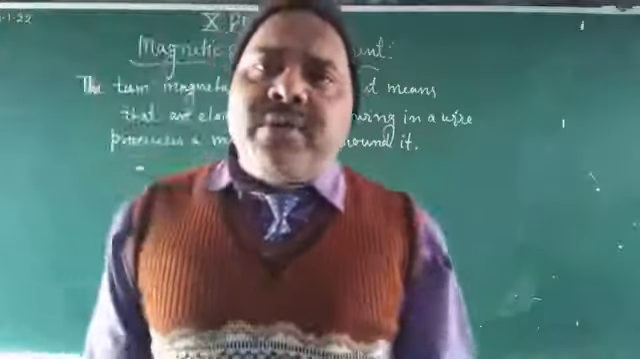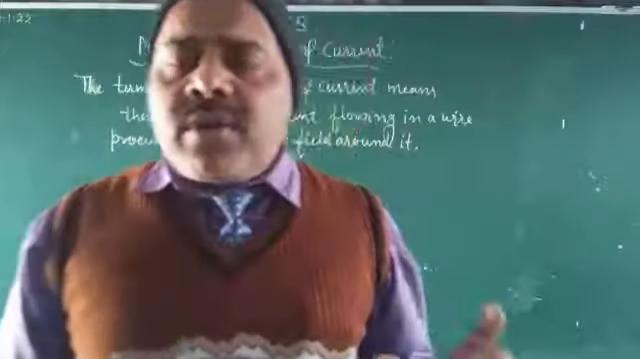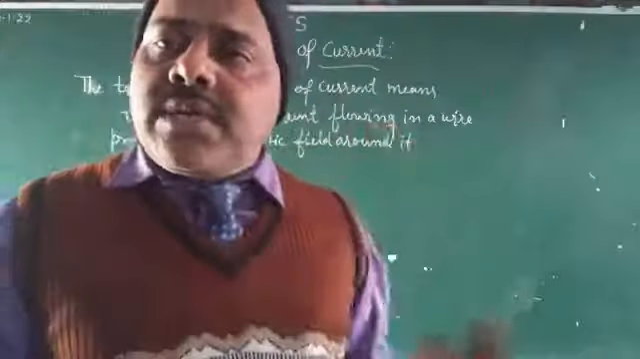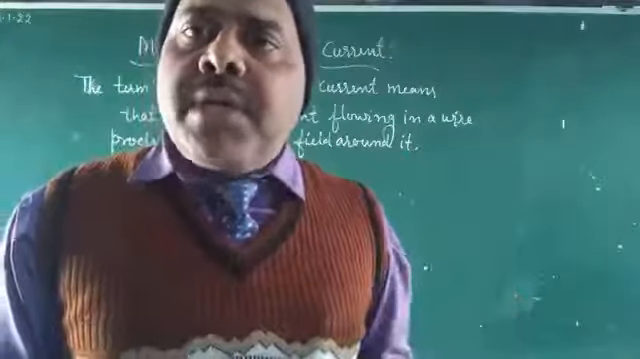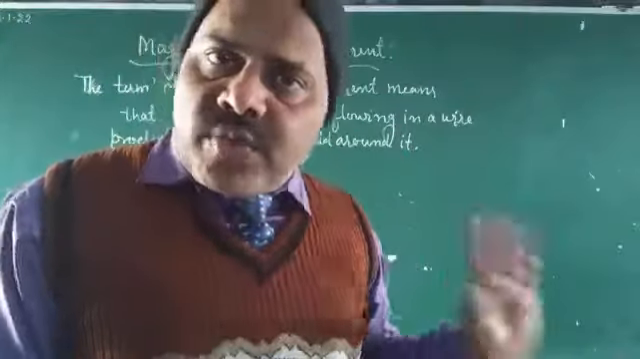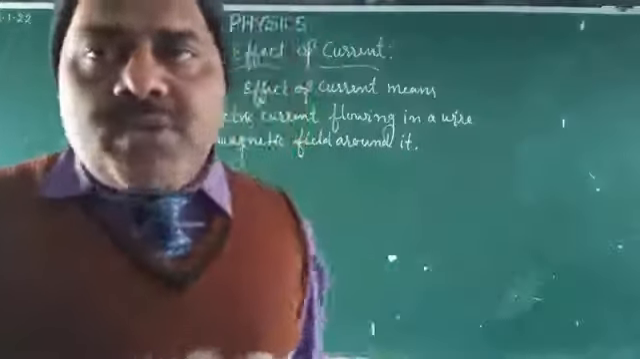What is the magnetic effect of current? Magnetic effect of current means that when the electric current flows through a wire, it produces a magnetic field around it. This effect is called the magnetic effect of current.